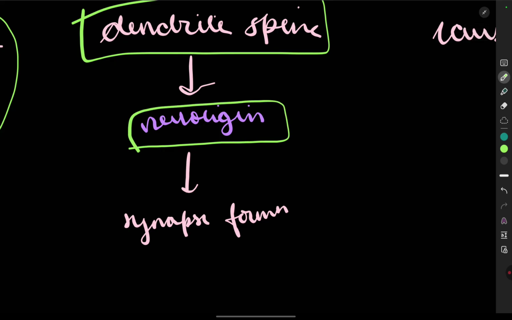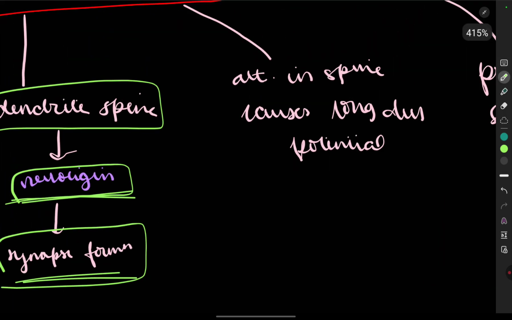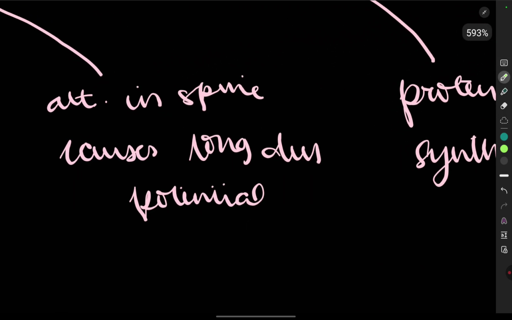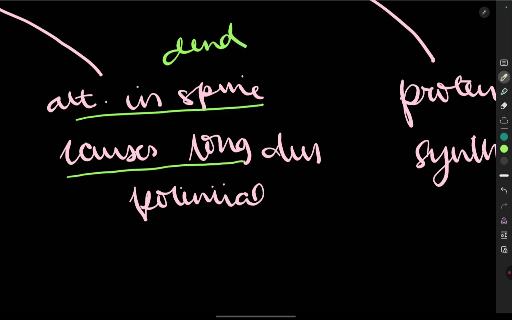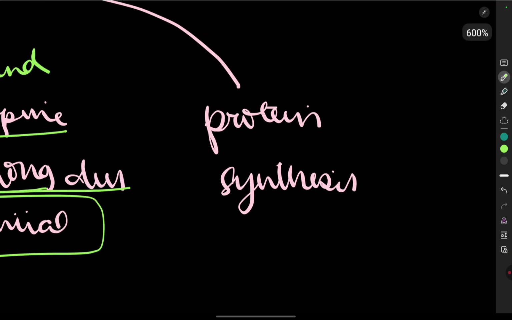Neuroglia release a chemical which helps in the synapse formation. Alteration in the spine causes long durational potential. Whatever potential is there, the depolarization or the hyperpolarization, it lasts longer.